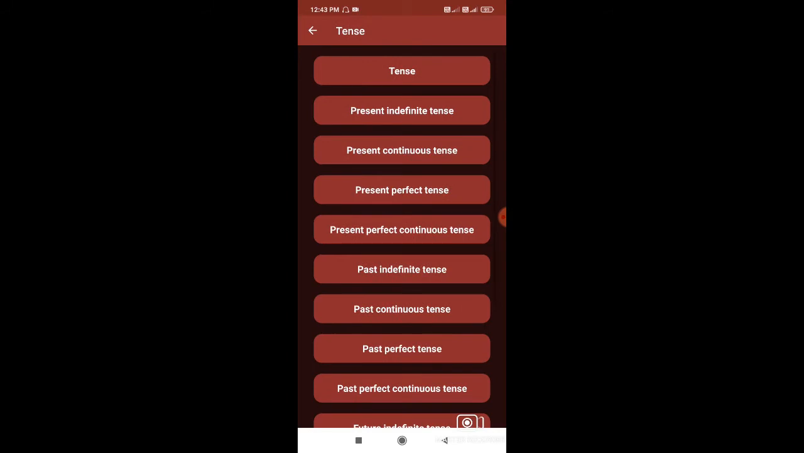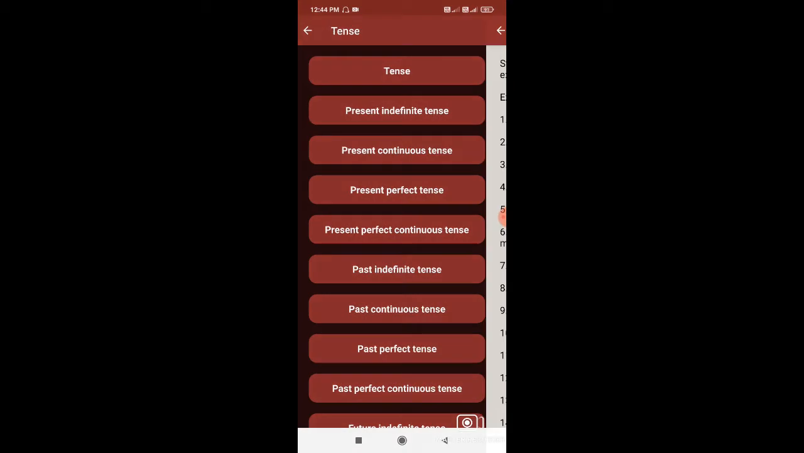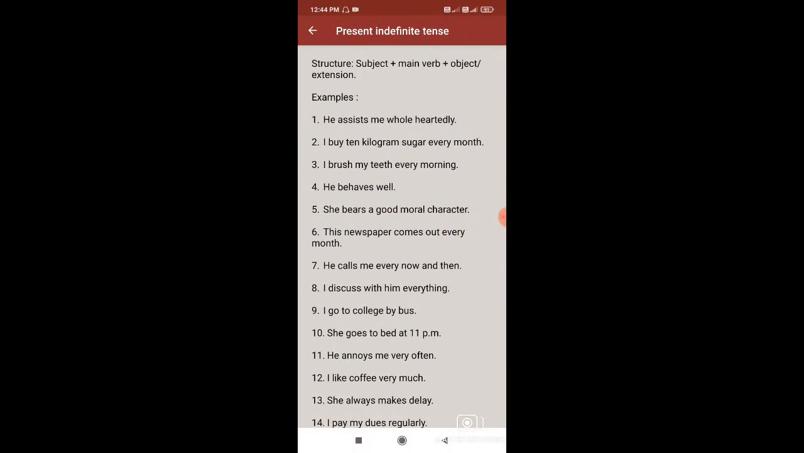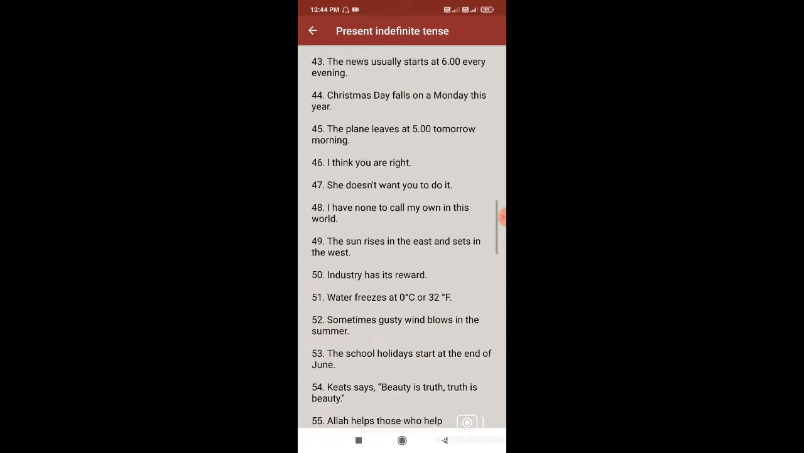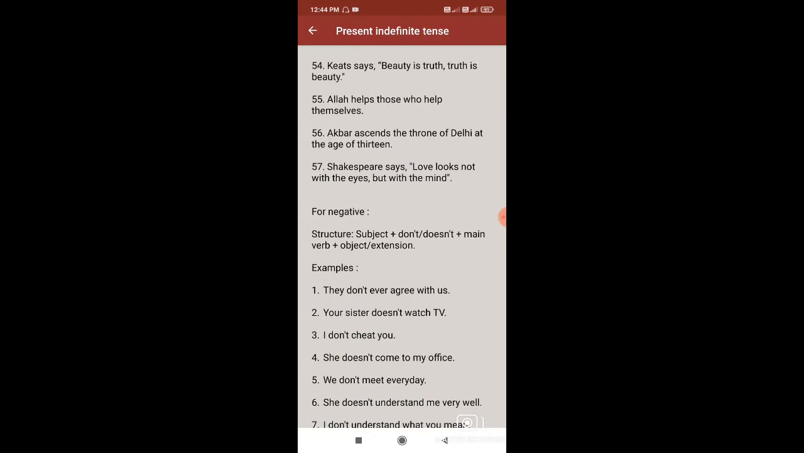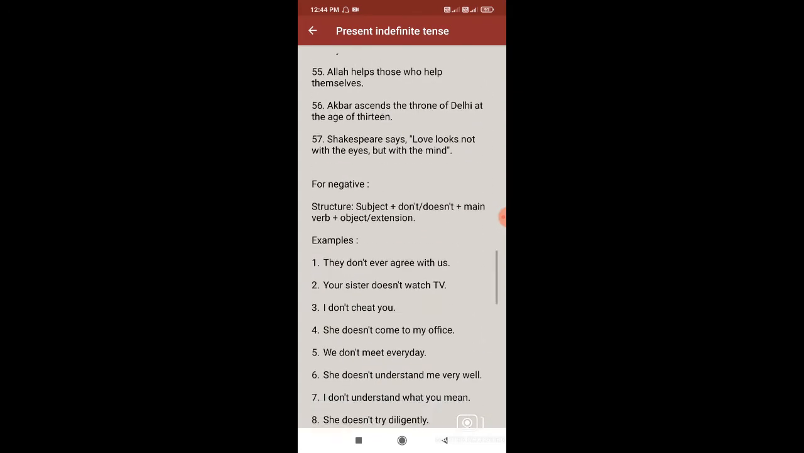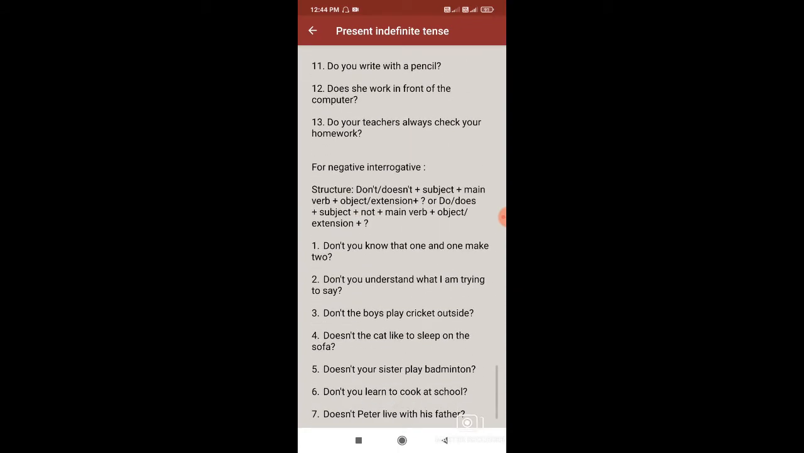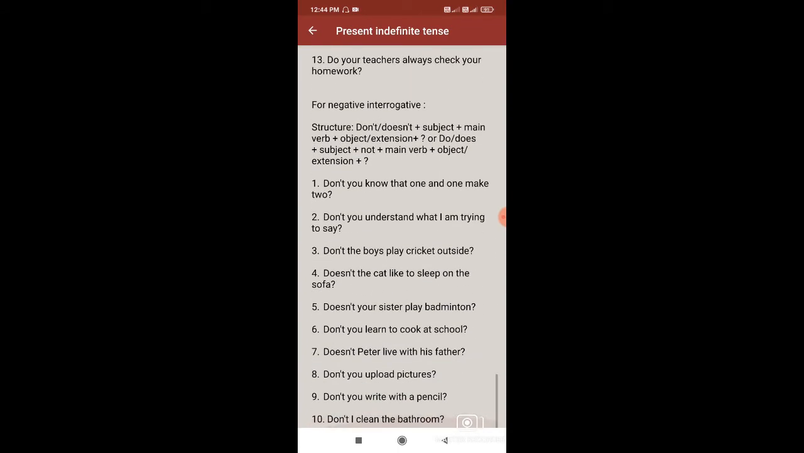So let's go one by one. If I go in this tense section, here you can see a lot of tenses are covered and each tense is covered with examples. So if I go in present indefinite tense, the structure is given and examples are also given. The same is done for negative. Then for negative interrogative.